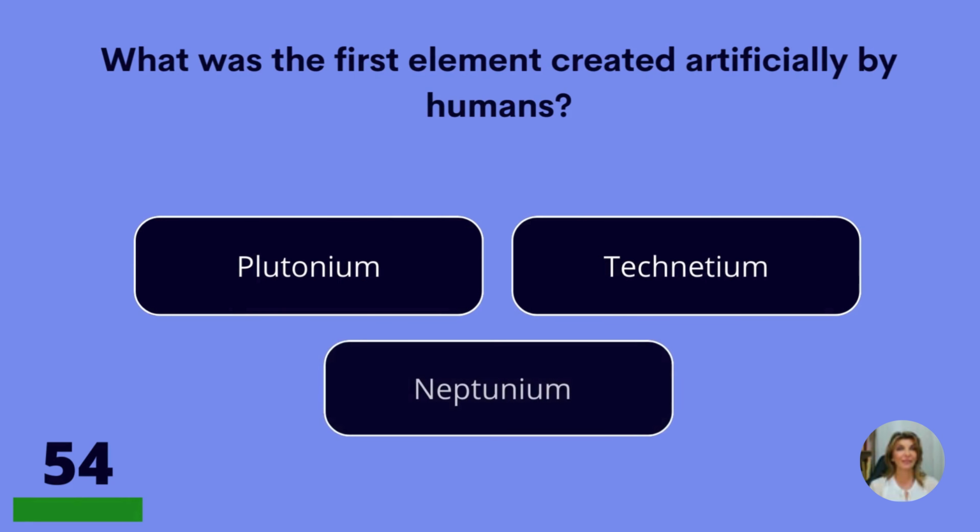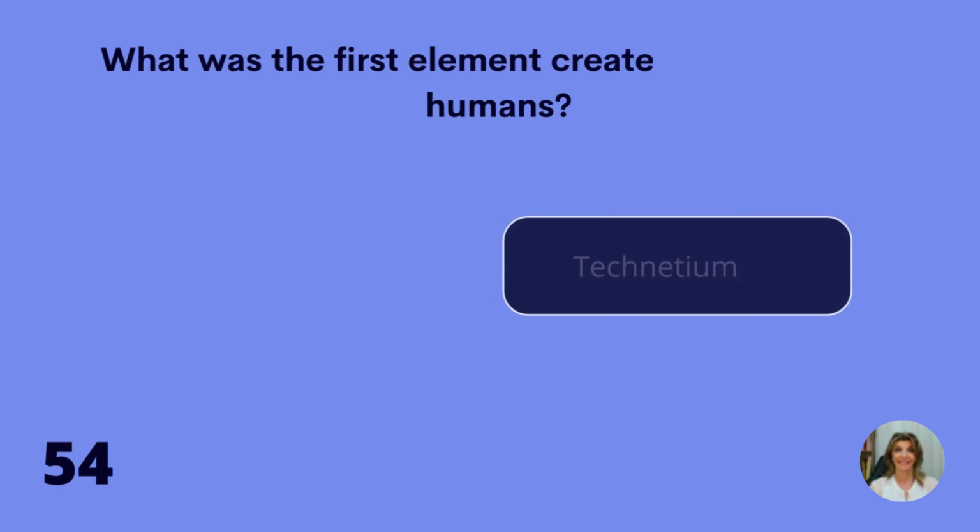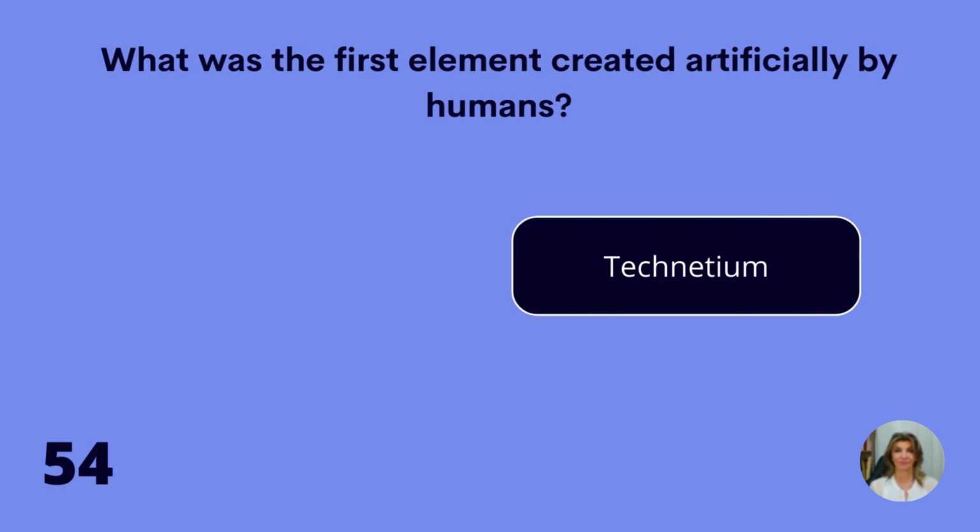What was the first element created artificially by humans? Plutonium, technetium, or neptunium? Neptunium. Technetium.